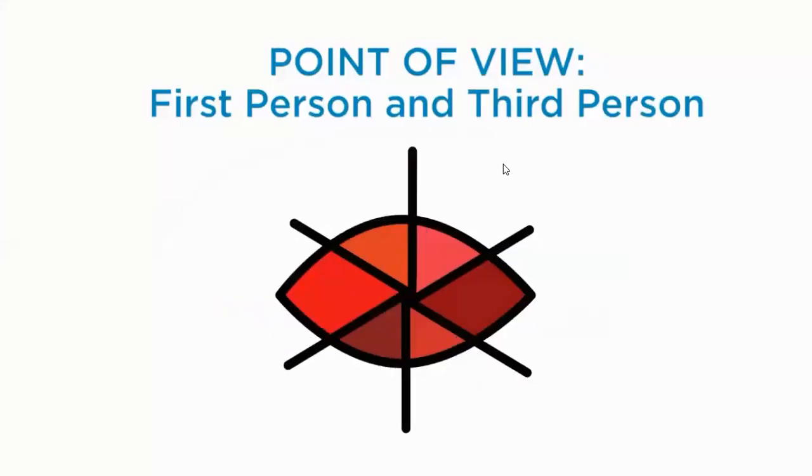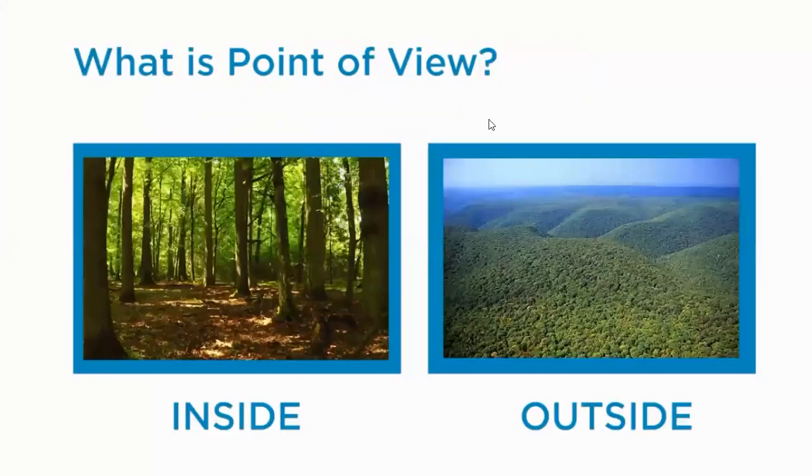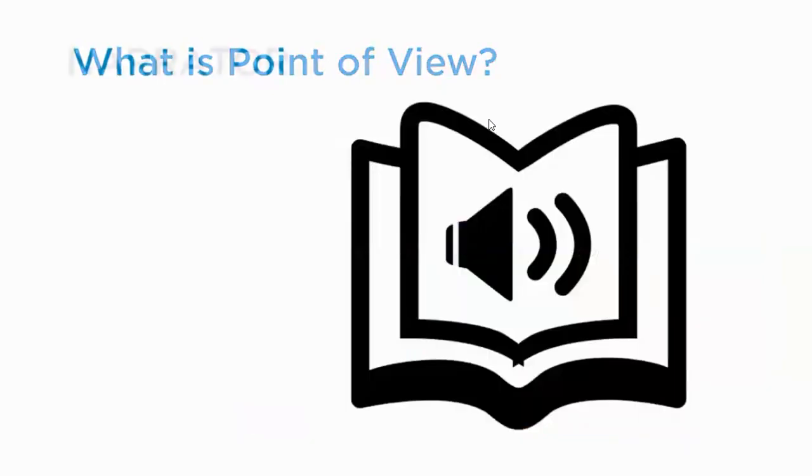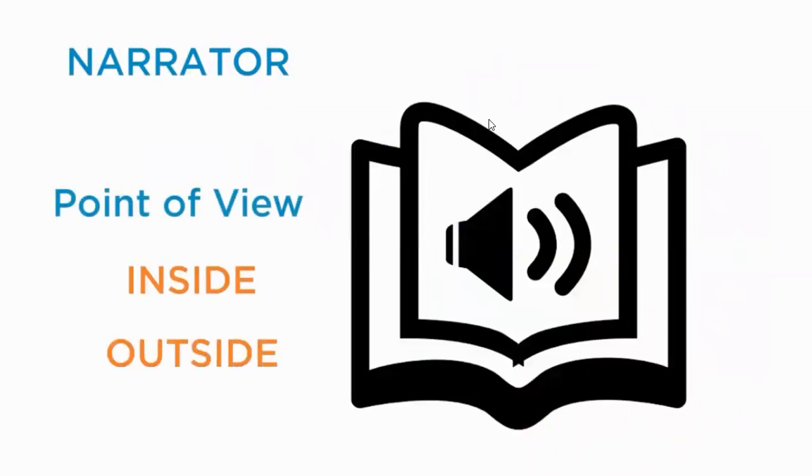Point of view. Point of view is the place from which you see something. You can see something like a forest from different points of view, from the ground, inside the forest, or from above, outside the forest. Notice how the 2 points of view are very different. Every story has a narrator who tells the story. The narrator always has a point of view, from inside the story or from outside the story.